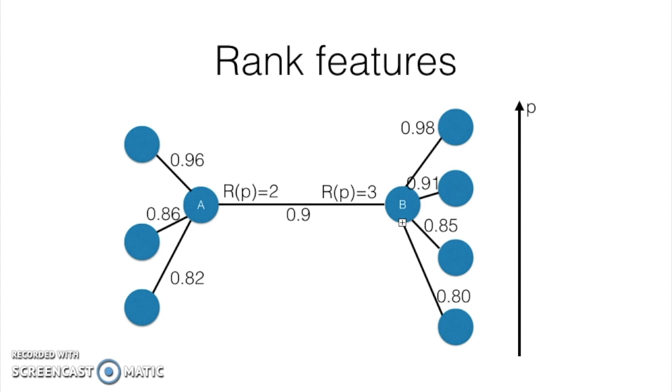It's easier to explain how a rank meta feature is calculated with an example. We have a feature P and an edge AB. Also, we know values of this feature for all edges. If we sort all edges from A by feature P, AB would be second by rank among all edges. The rank of AB by node B would be third. Finally, rank features for AB with feature P would be 2 and 3.